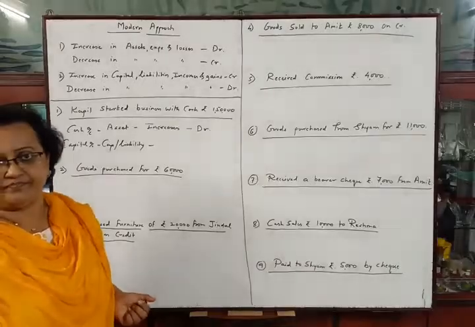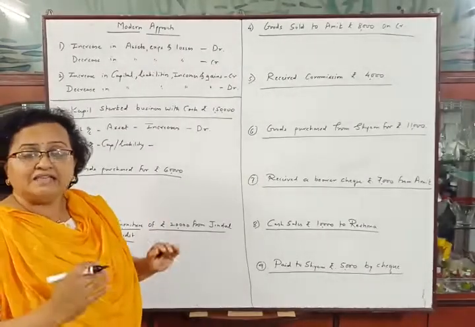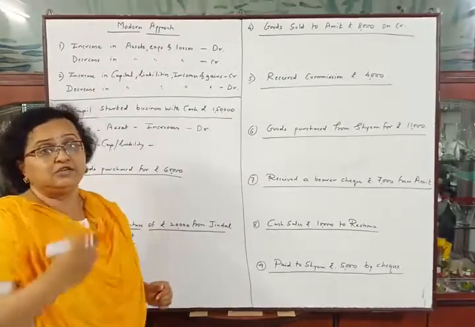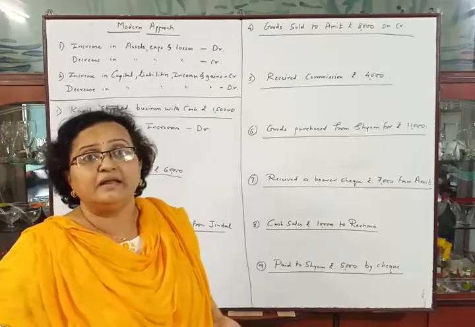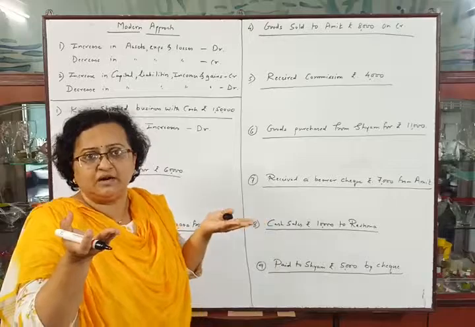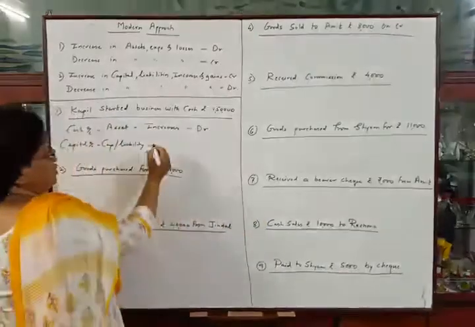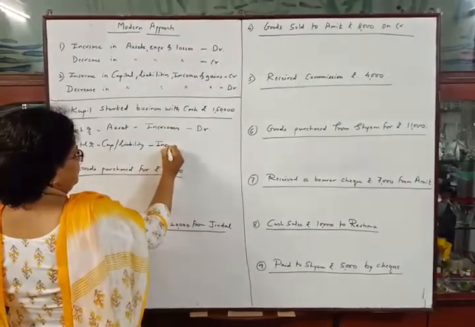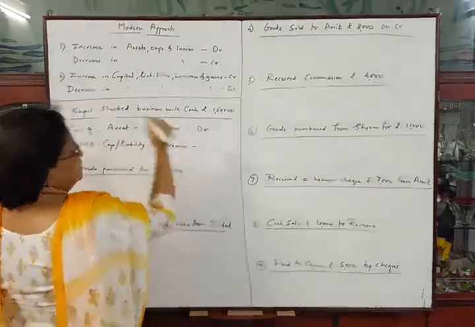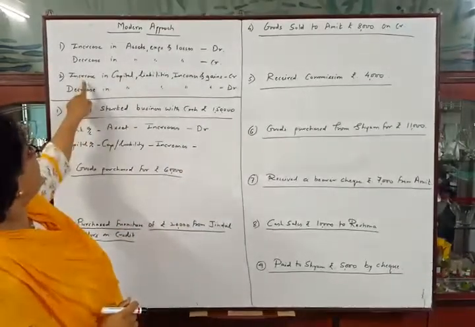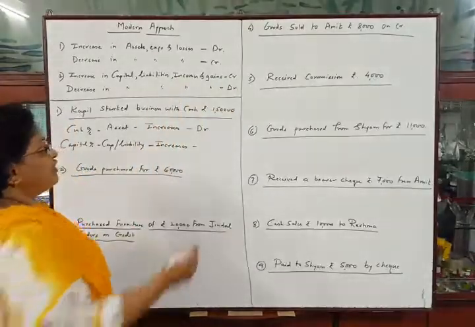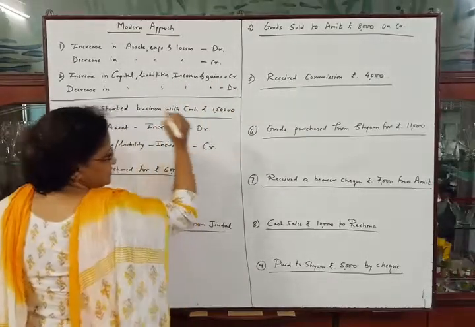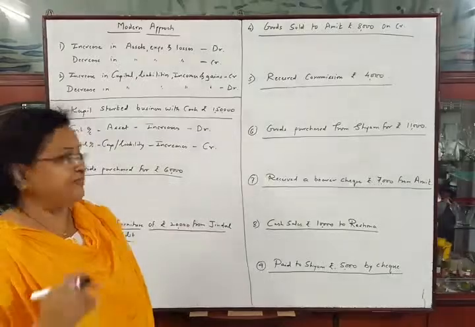Now capital. As Kapil is investing cash into his business, from the point of view of business, capital account is increasing. Okay, so capital also increases, and the rule says that if there is increase in capital, it should be credited. So we have to credit capital account here. Understood?